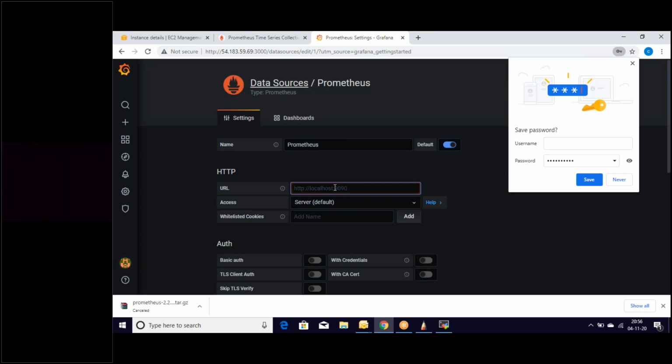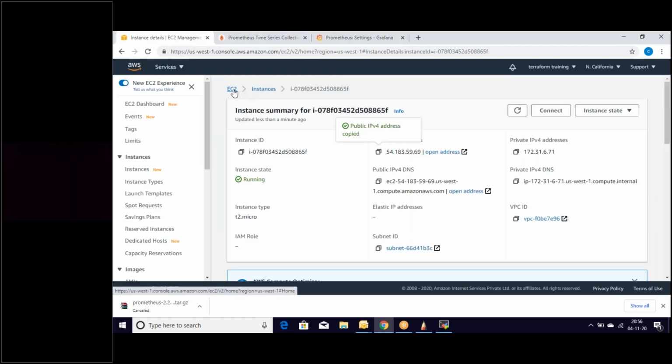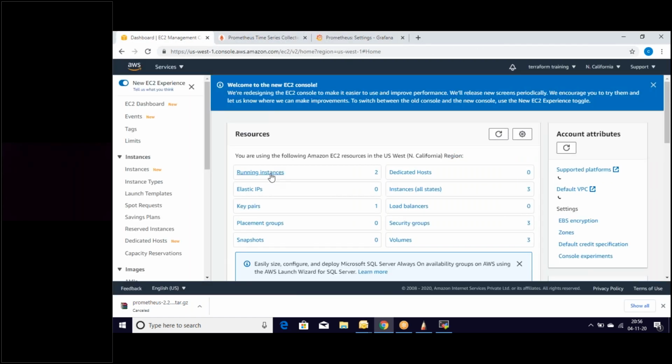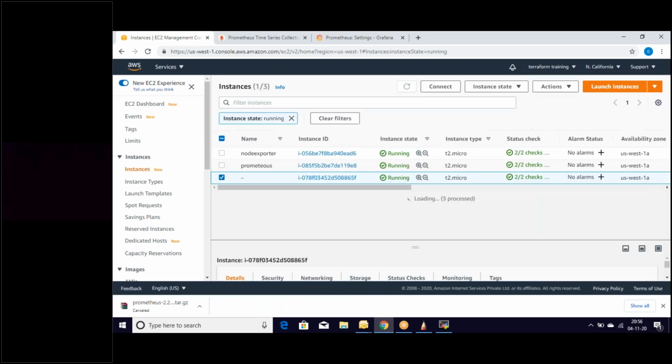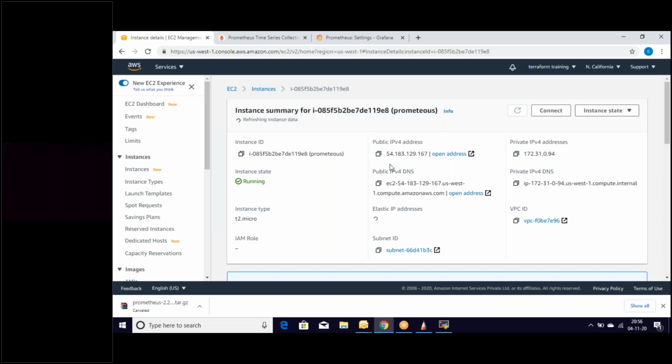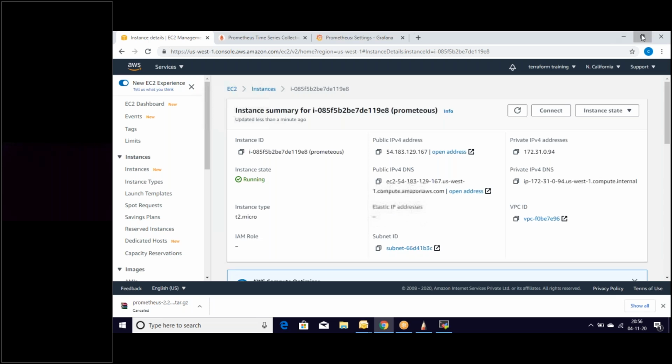As Prometheus is the data source, we need to include the IP of the Prometheus server. Let's go there and grab the IP of the Prometheus server. You can use public or private IP. I would like to use the private IP of the Prometheus server.